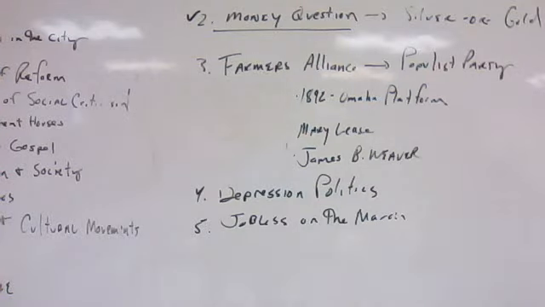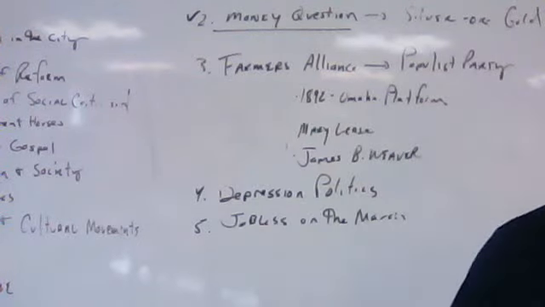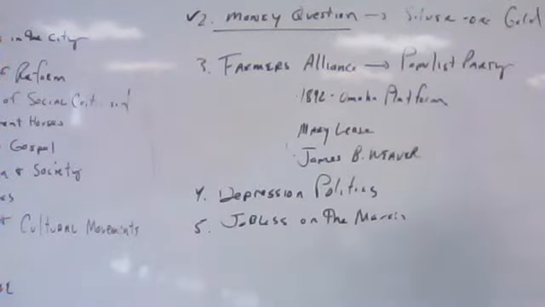So Grover Cleveland wins his second term as president in 1892. He's going to be the first and only president to win non-consecutive terms to the White House. Unfortunately for Grover Cleveland, no sooner did he take office than the country entered one of its worst and longest depressions. This is known as the Panic of 1893.